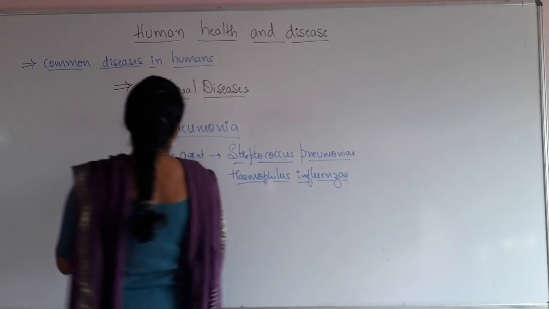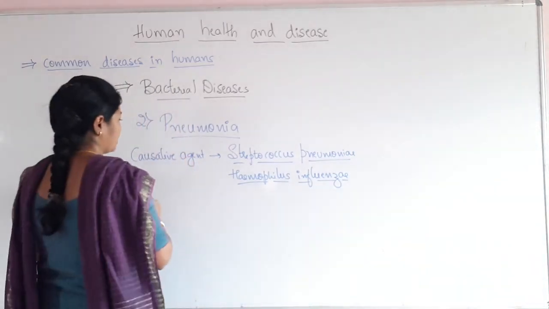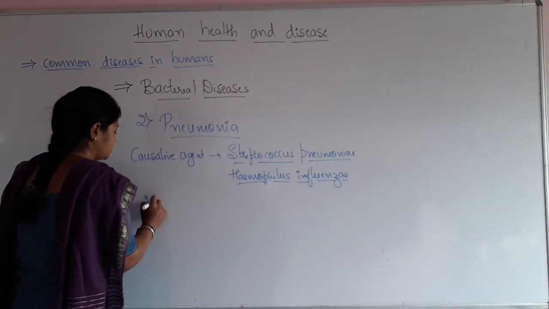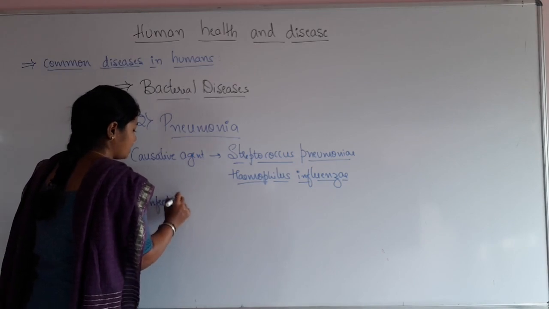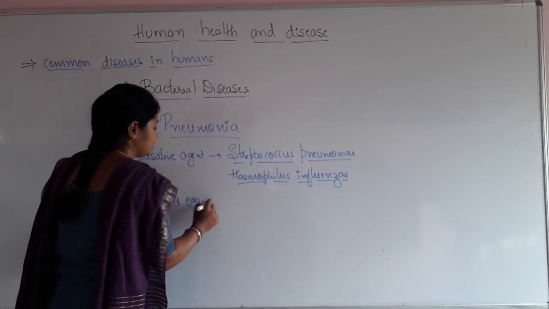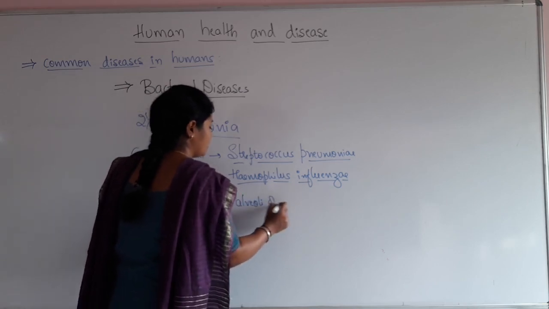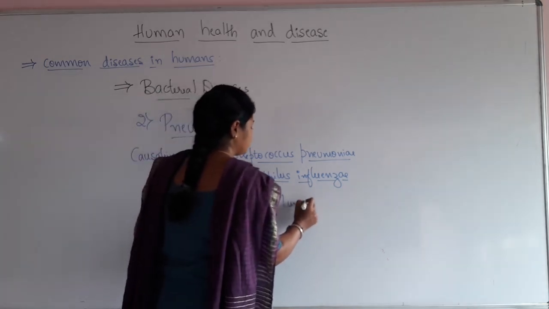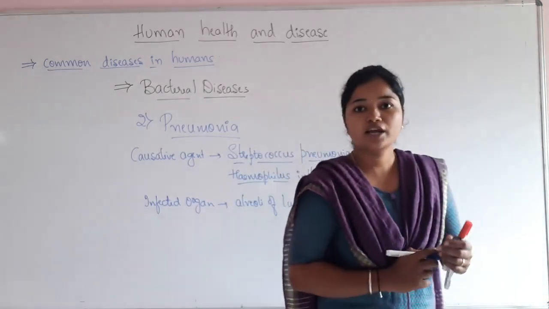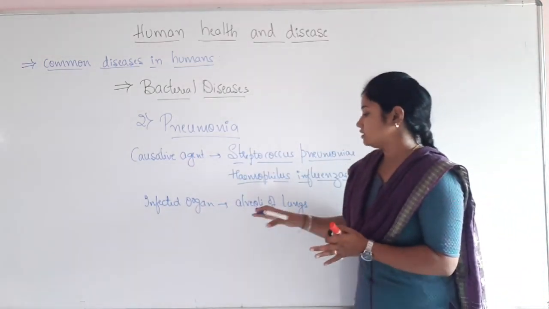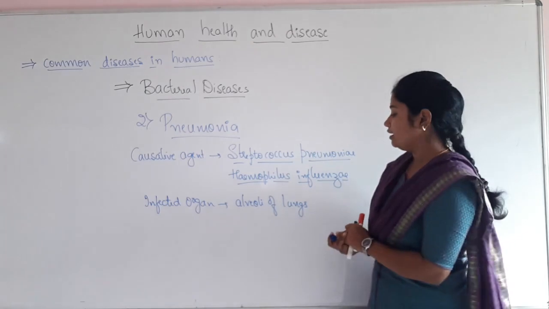So what is the main organ that is infected by pneumonia? The infected organ is the alveoli of the lungs.